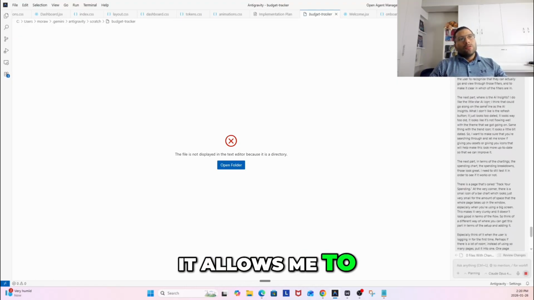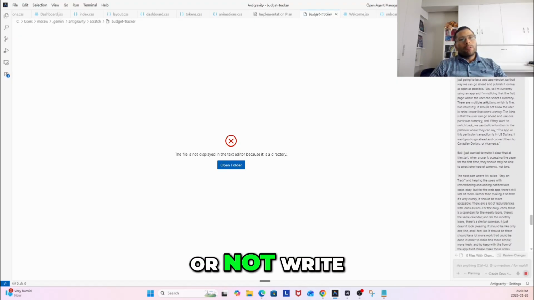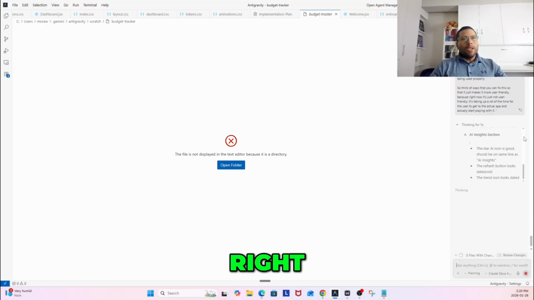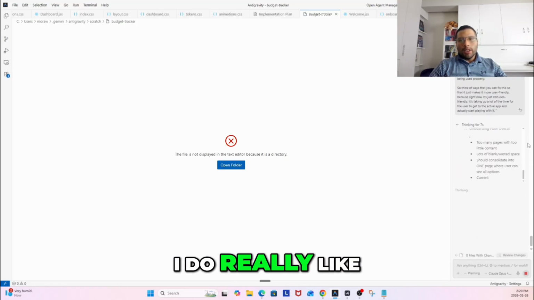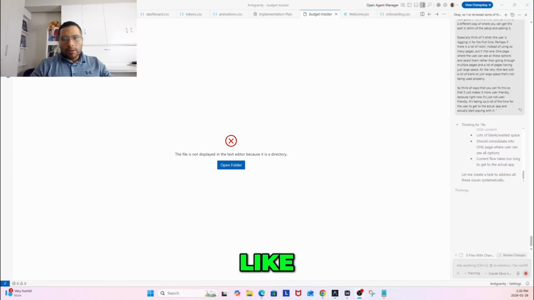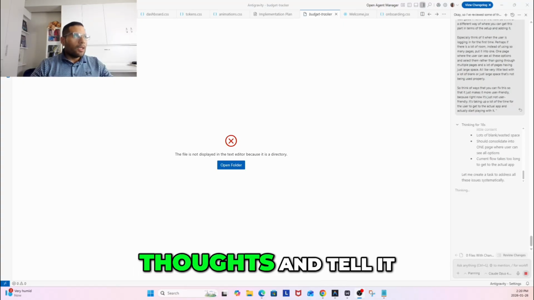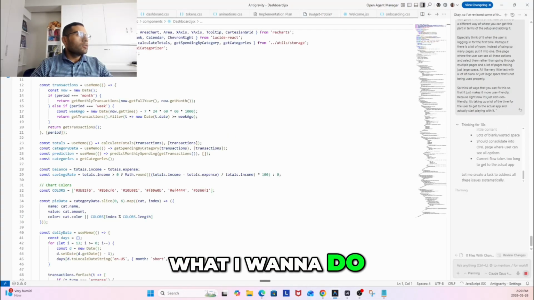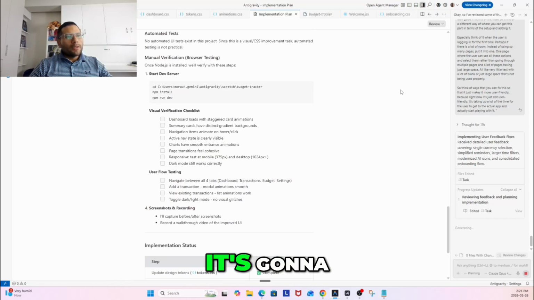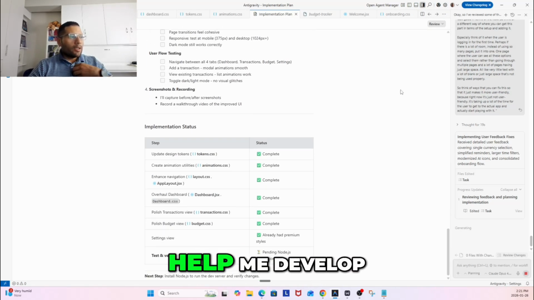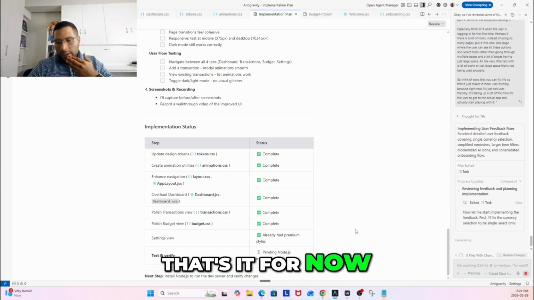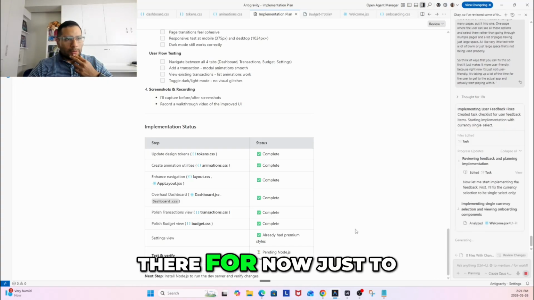I think that using this tool allows me to turn my words into text much quicker than before, right? And I really like this because it is so much quicker to actually explain my thoughts and tell it what I wanna do. So far, I think it's gonna help me implement and develop this app much quicker, right?